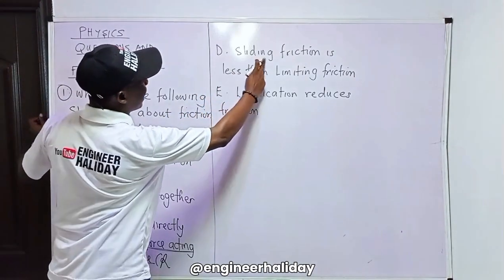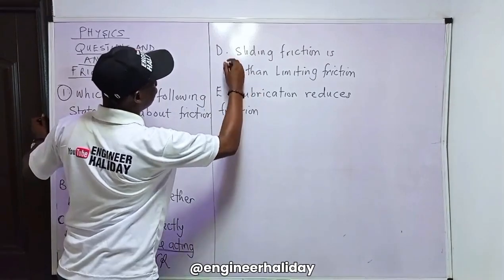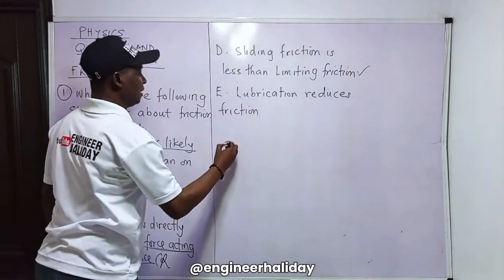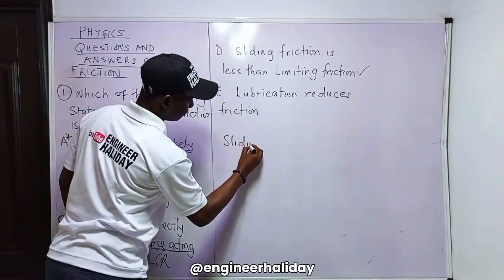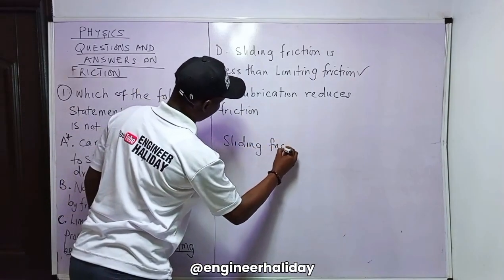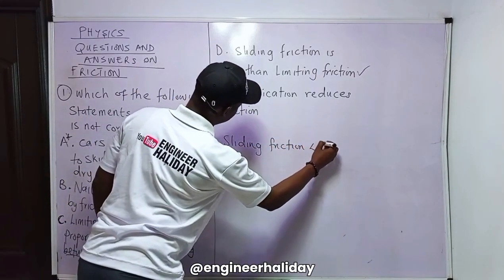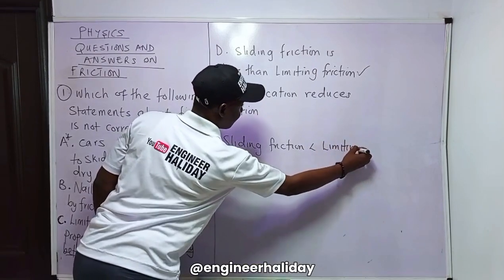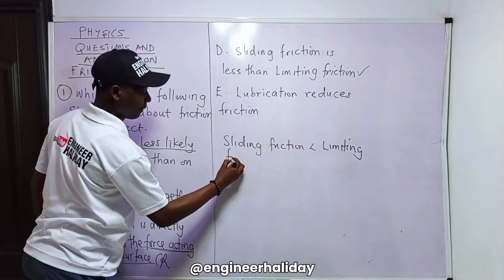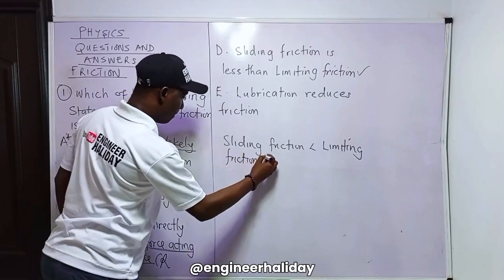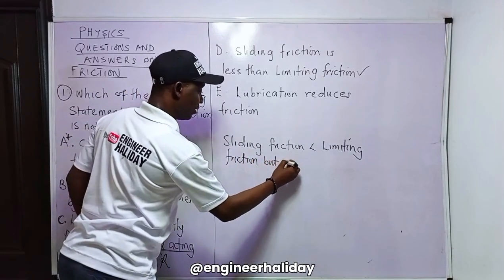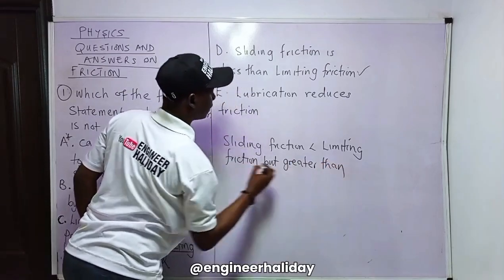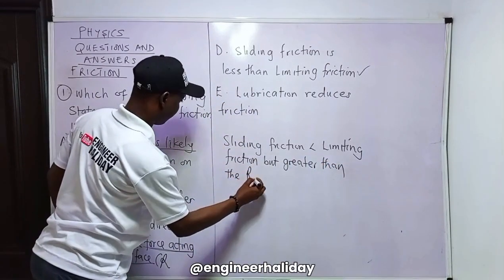D says sliding friction is less than limiting friction. I think that one is also correct. Yes, sliding friction is less than limiting friction, but greater than rolling friction.